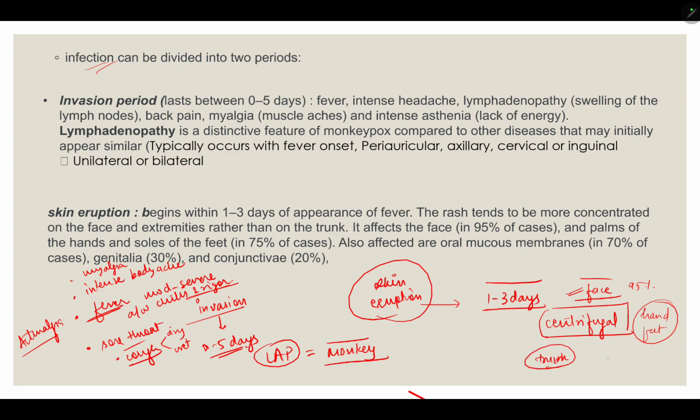Rash can be present on the genitals and urogenital region. Therefore, sexual transmission can be there. The oral mucosa and conjunctiva can be involved.